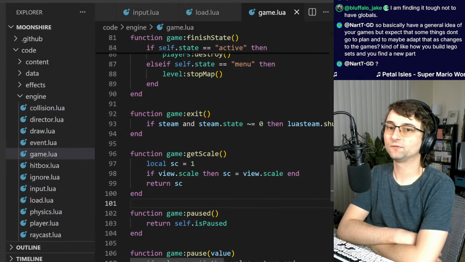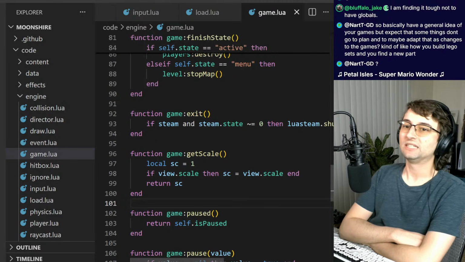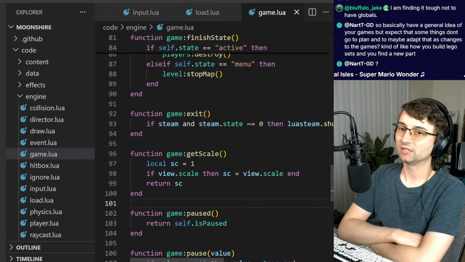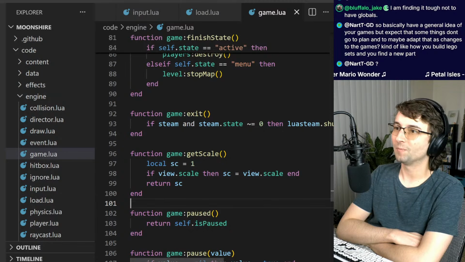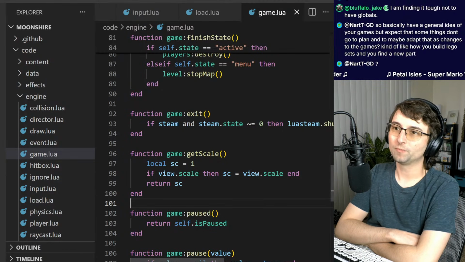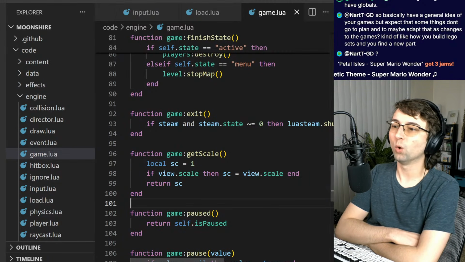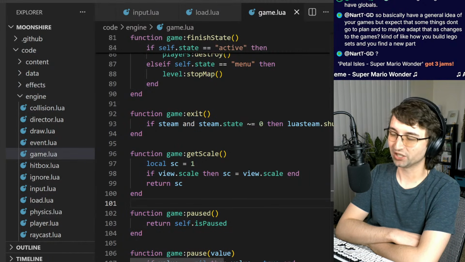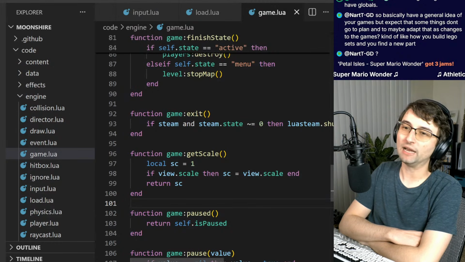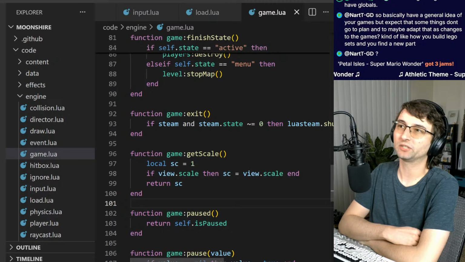Have a general idea of your games, but expect that some things don't go to plan, and maybe adapt, that things change to the games. Kind of like a lot of Lego sets, you find a new part. It is kind of like that. It's more like you don't know what you don't know. You can plan all you want, but you won't know if it works until you try. And when you try, it will reveal many things that you can't really predict. You can't really account for.